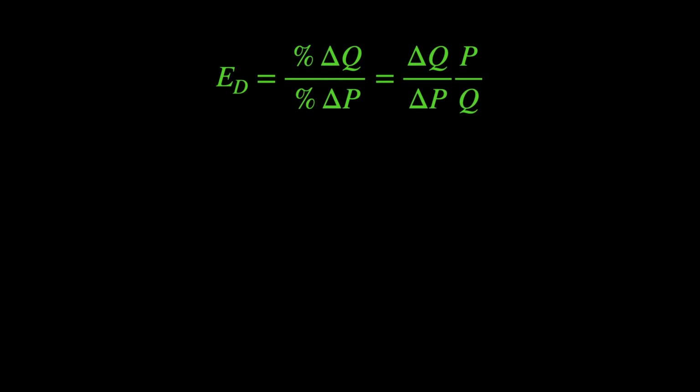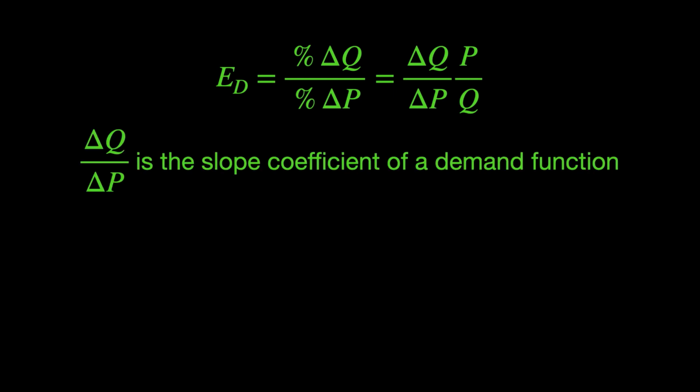Earlier we stated that the elasticity coefficient is equal to the percent change in quantity demanded over the percent change in price. This can be rewritten as the change in Q over the change in P times P over Q. This form is very helpful when dealing with demand equations because the change in Q over the change in P is the slope coefficient for a demand function.